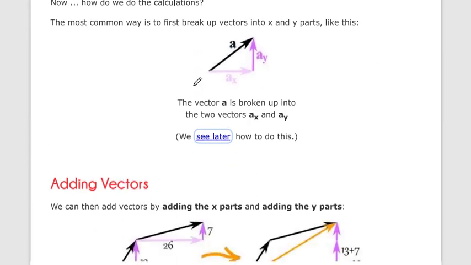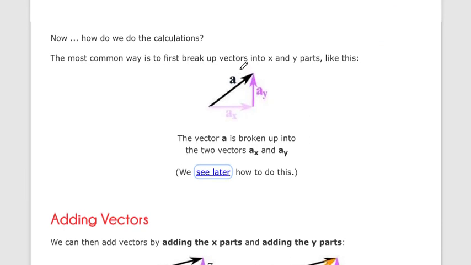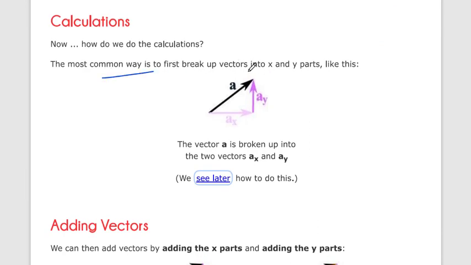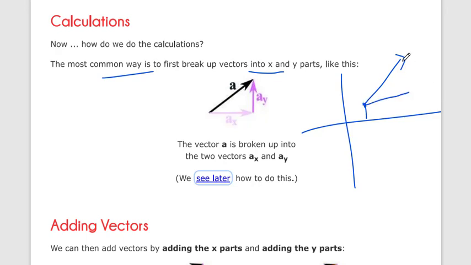How do we calculate? Okay, if we have a vector, we break it up into x and y. It is a vector, so we can represent it in a quadratic system. Okay, so what is the value here? You can see that this is the x value, this is y. So what is the value of this x and this y? So we will break it into ax and ay, in the quadratic system.